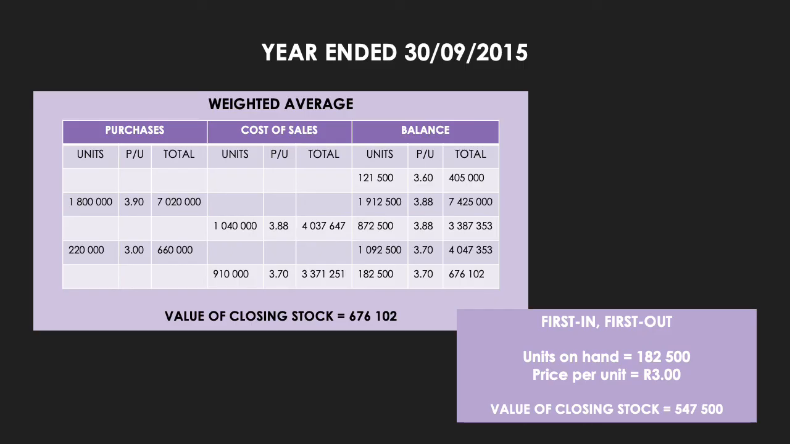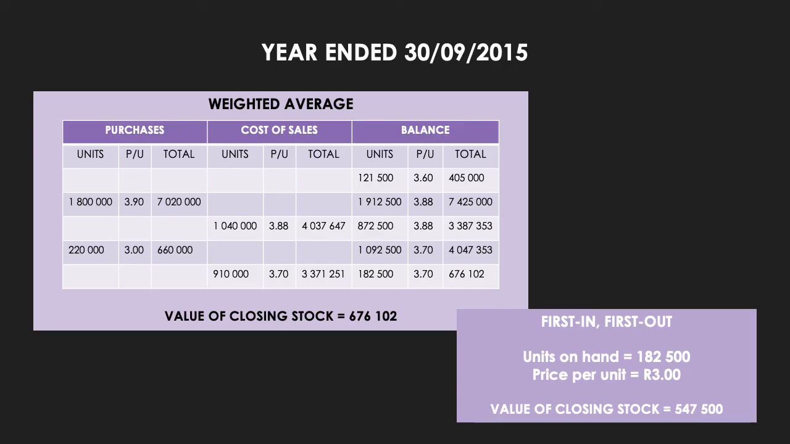So you can go and make this really easy for yourself. Based on the table, you know that you have 182,500 units on hand. You know that with the first in, first out method, whatever you had in stock first is what you sell first. So you would have sold your opening stock. You would have sold the 1,800 units that you purchased. So your closing stock must come from the very last purchase that you made.